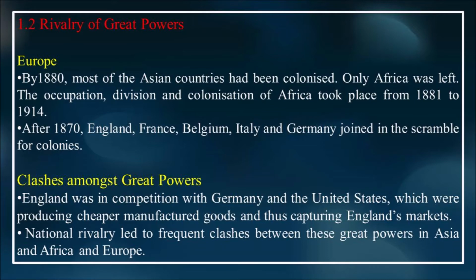Germany and United States started to produce more and more goods and they sold them at a cheaper price and they captured the markets of England. So therefore England was in competition with Germany and the United States. So there was a competition of supremacy and there was also competition in capturing markets. This led to frequent clashes between the great powers in places like Asia, Africa and Europe.